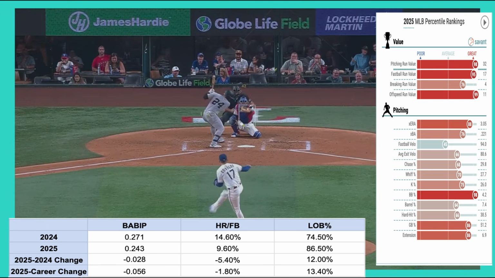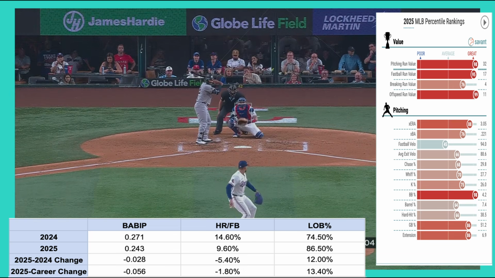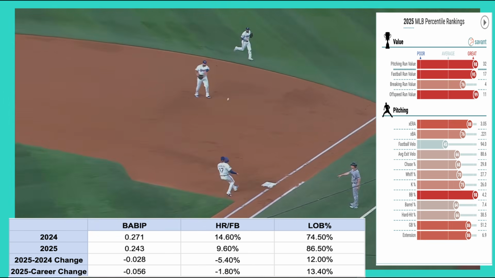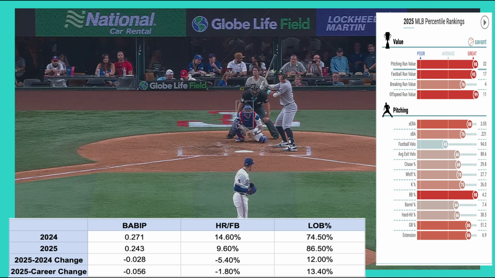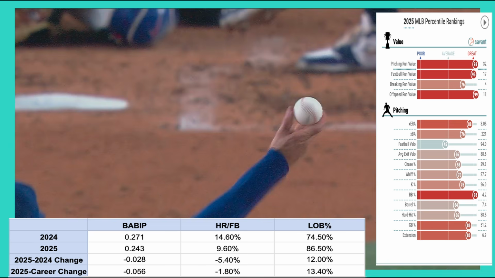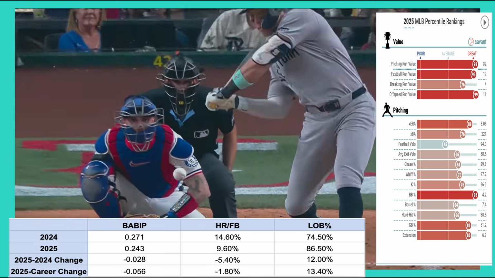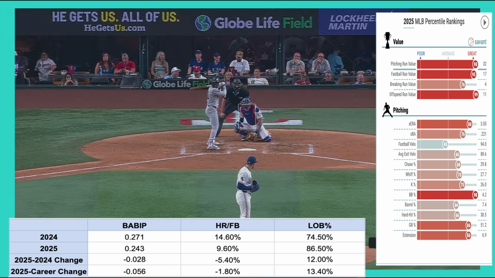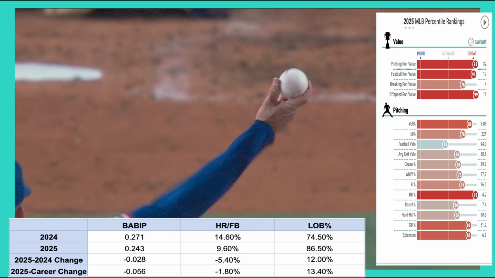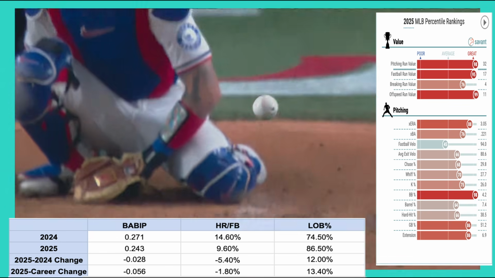Additionally, Eovaldi lowered his hard hit rate from 42.6% in 2024 to 38.5% in 2025. In short, Eovaldi made significant and more replicable improvements in 2025 that will likely maintain his position as a very good pitcher in 2026. Still, Eovaldi benefited from very volatile metrics.